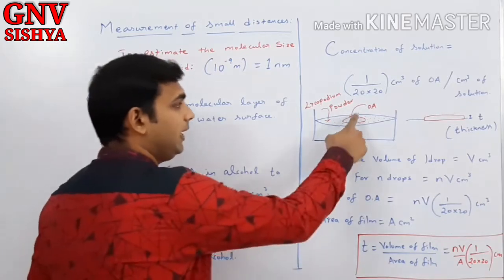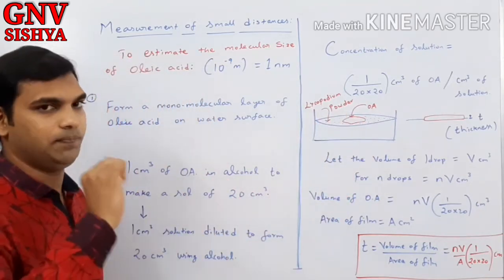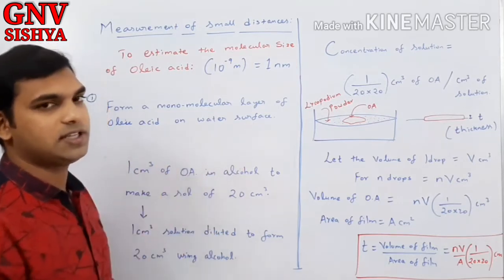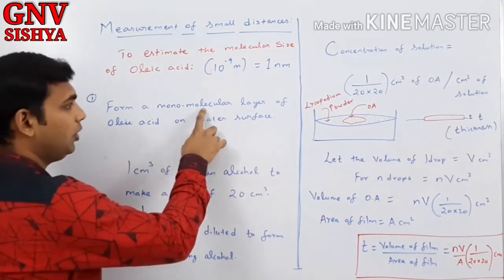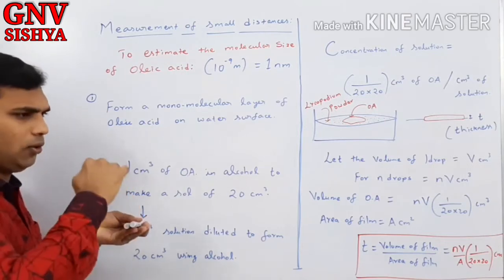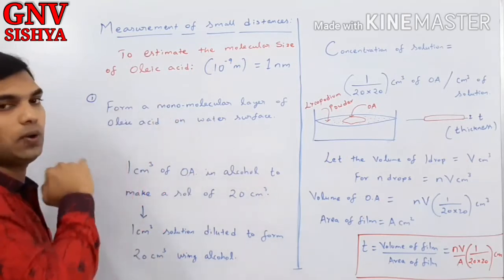So if you create a layer of oleic acid on water and measure the thickness of that oil film, you can easily find the molecular size of oleic acid. This is the idea behind it. So you're going to create a monomolecular layer. Mono means one molecular layer. Only one molecule is going to be present above water. The molecules will be arranged like this. They will not be stacked one over the other.